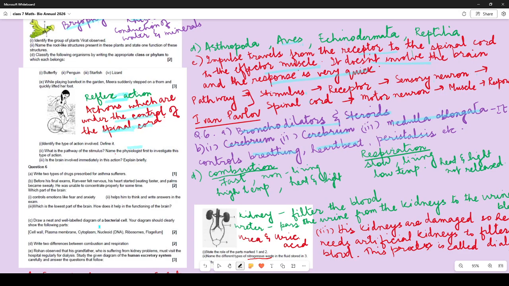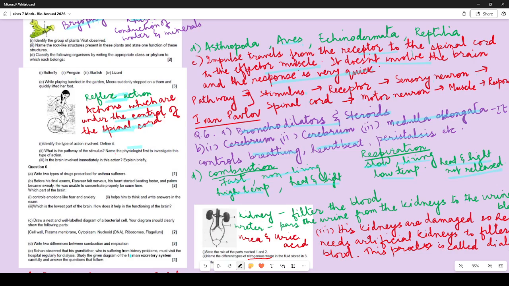Right? So draw a well-labeled diagram of bacterial cell. You have already done this with these parts. Show 2 differences between combustion and respiration. Combustion, first and foremost, is a very fast process and it occurs in non-living things, and respiration is a slow process which occurs in living organisms. Then it occurs at high temperature, this occurs at low temperature. It produces heat and light. It does not release heat or light, or even if heat is released, it is very small in amount. Okay.